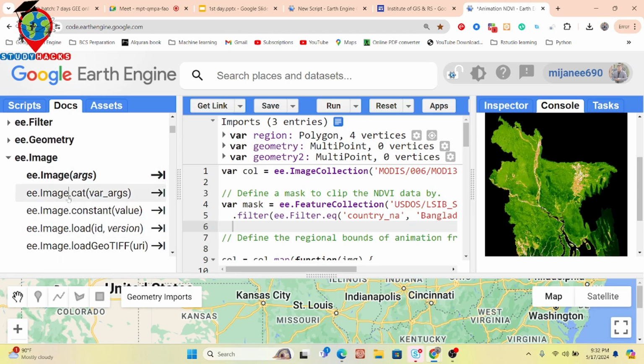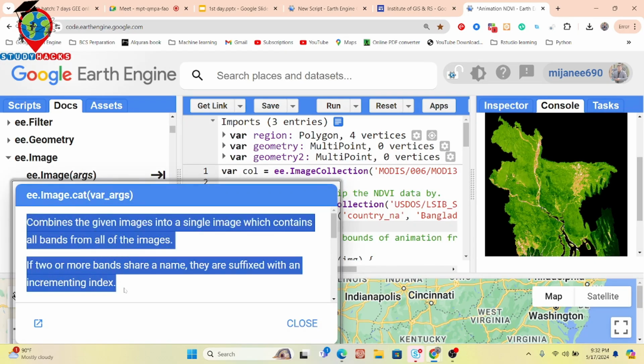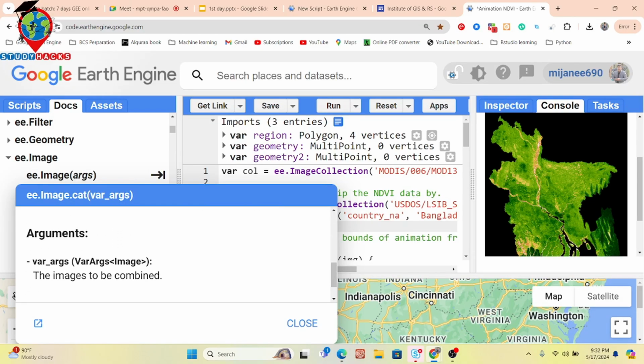Suppose image.cat. Click on here, then you can get the description about this function, as well as the arguments of this function. You can see the arguments about this function. So basically it also provides you the documentation of all functions.